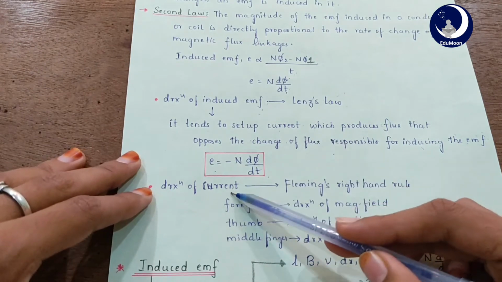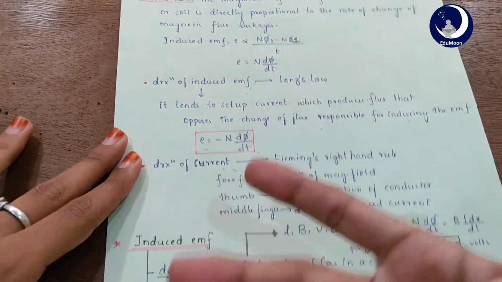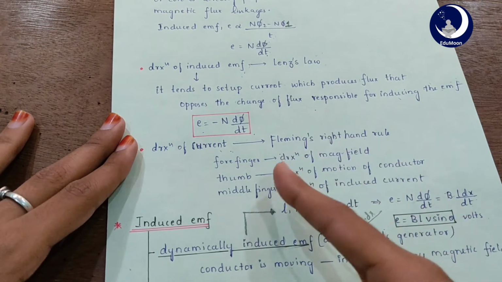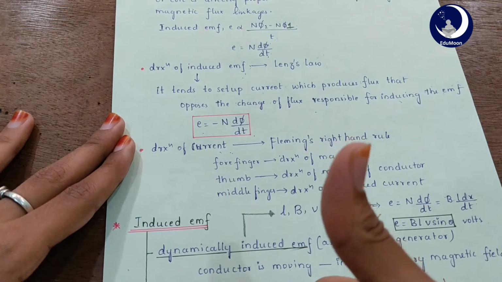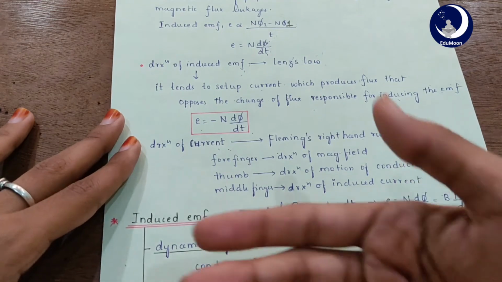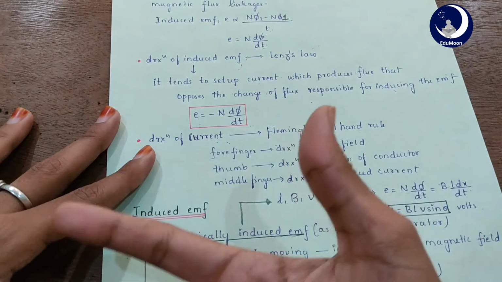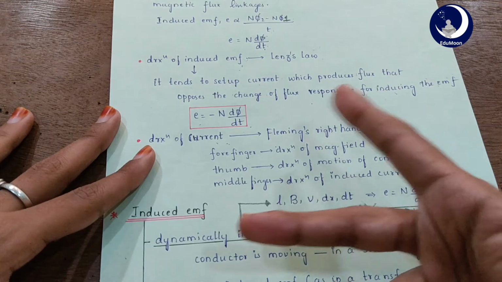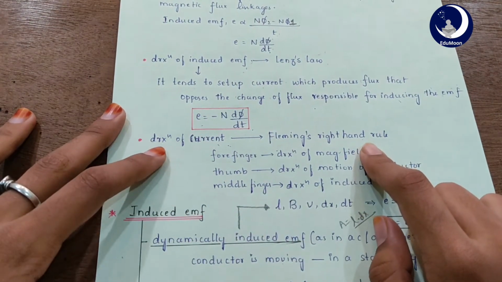Now we will look at the direction of current. The direction of current is given by Fleming's right hand rule. Your forefinger gives the direction of the magnetic field, your thumb gives the direction of motion of the conductor, and your middle finger gives the direction of the induced current. This is about Fleming's right hand rule, which determines the direction of current.